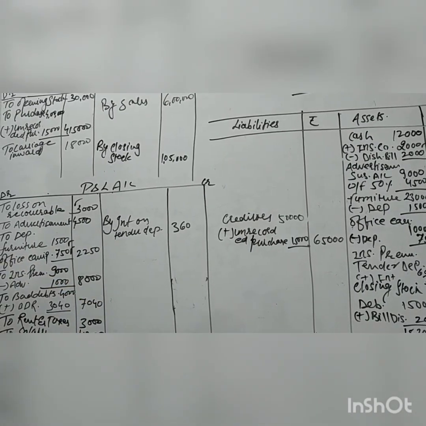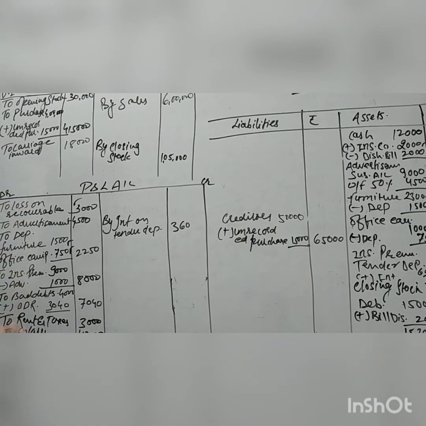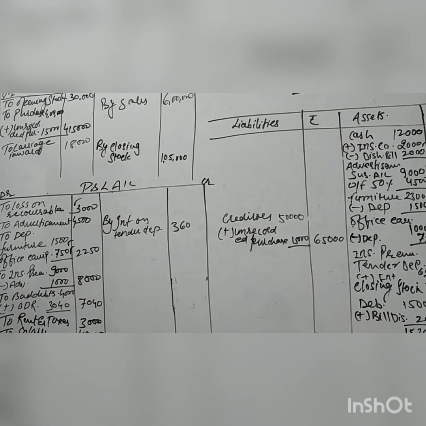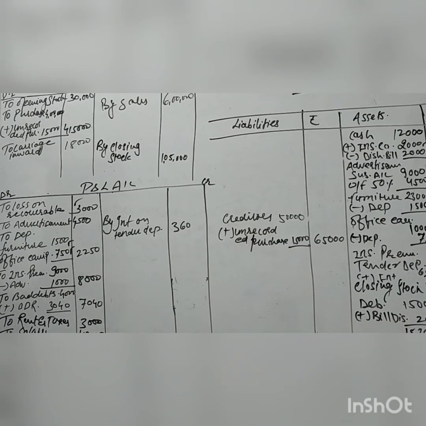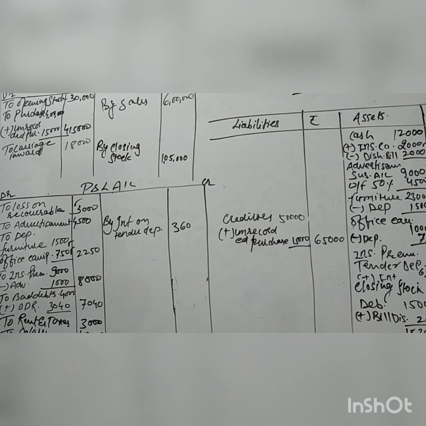Firstly, we will close all these accounts, trading account and P&L account. There's no need to prepare the P&L appropriation account and partner capital account, because the question is not asking for it, and no adjustment is given regarding them. That's why we are preparing only the trading account, P&L account and balance sheet. So now the time has come for closing the accounts. First, the trading account.